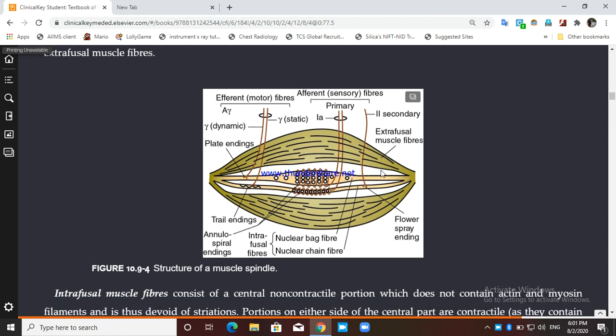Now we are talking about this middle portion. Okay, and this portion is known as muscle spindle. The muscle spindle, this is the receptor. The middle portion that we are going to talk about is the muscle spindle.